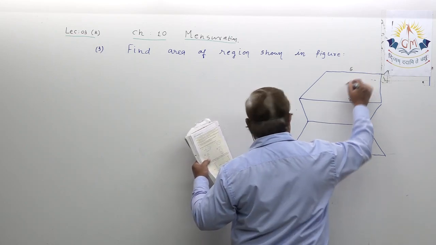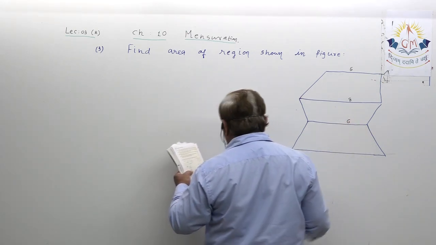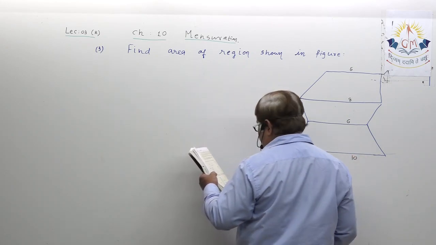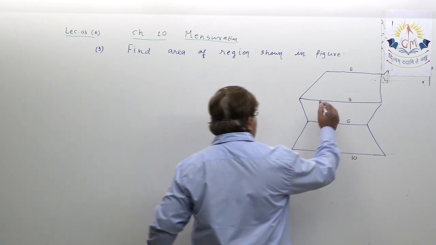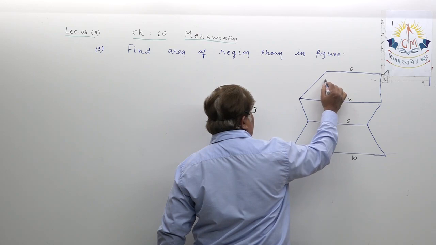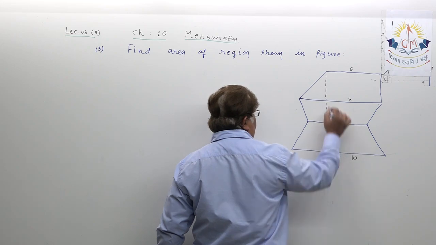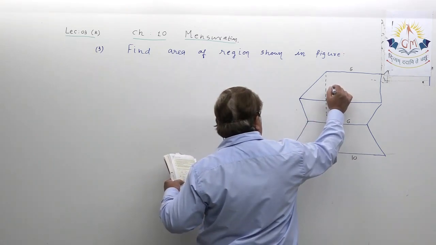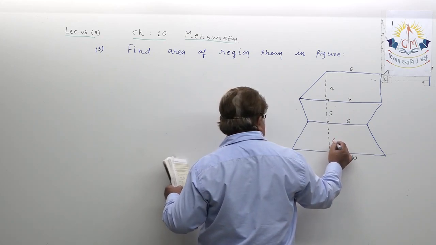Then again written 6. Then here it is written 10. Okay, right. And they have shown one dotted line, which I am showing this way. They have shown particular lengths also. This has been shown 4, this is 5, and this is shown 6.